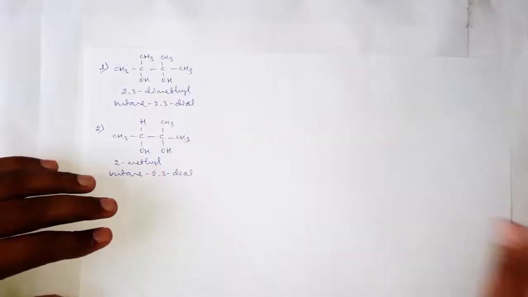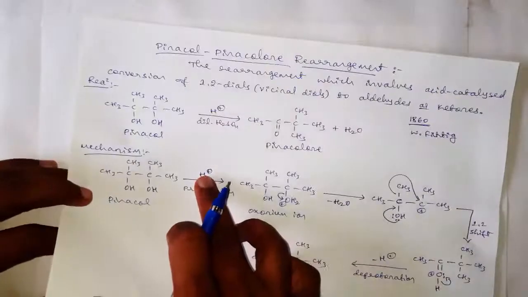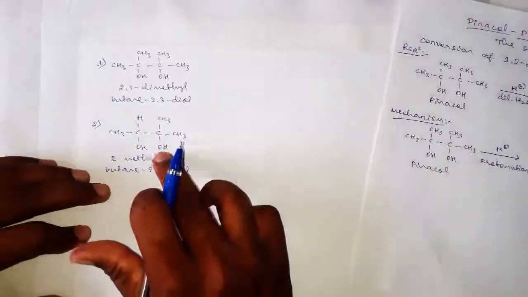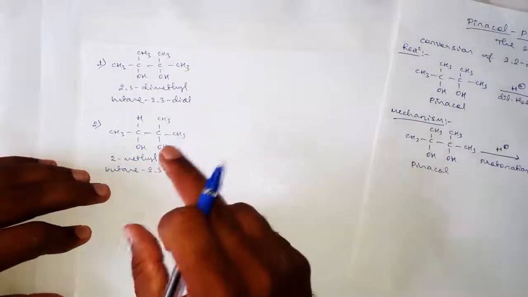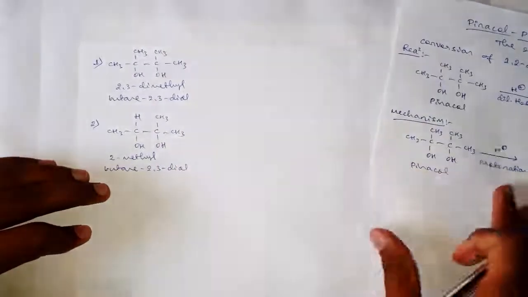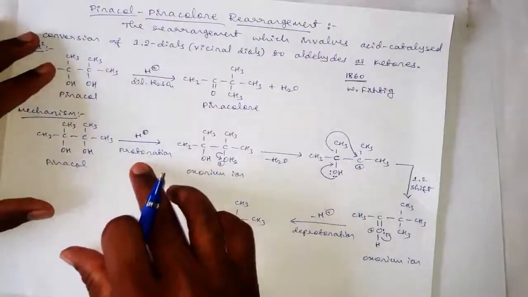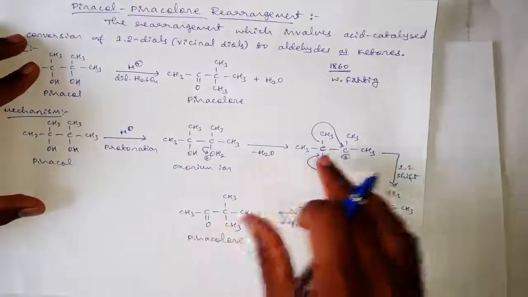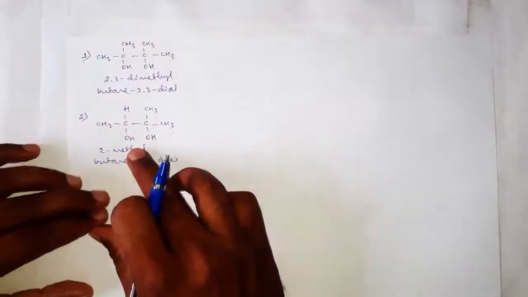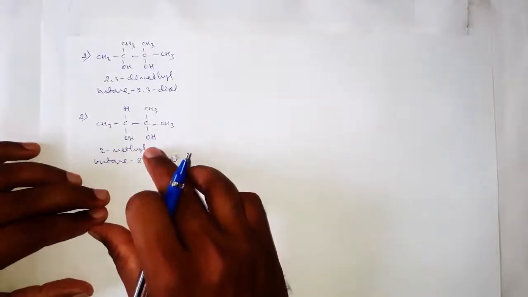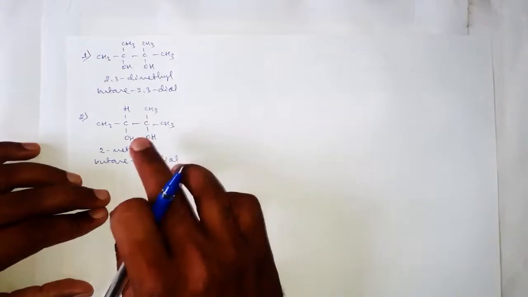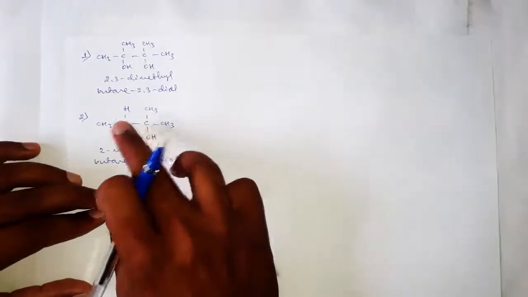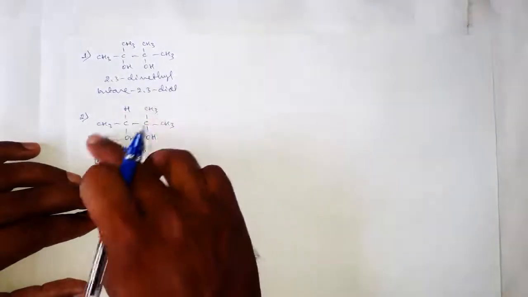And in an unsymmetrical diol, the protonation will take place on that OH group which will produce the more stable carbocation. See here, after the protonation and on dehydration, a carbocation is forming, and in unsymmetrical diols the protonation will take place on that OH group which will produce a more stable carbocation, because these two OH groups are attached to carbon atoms which are having different environments.